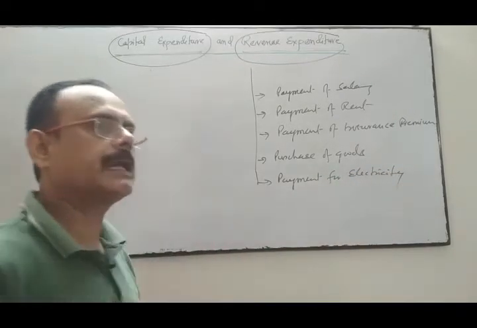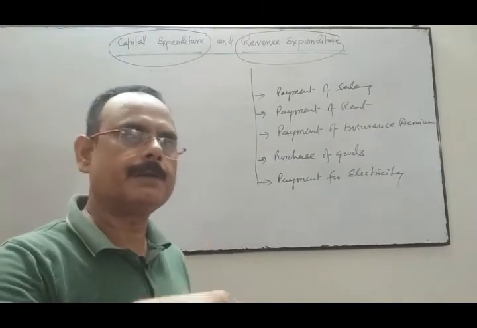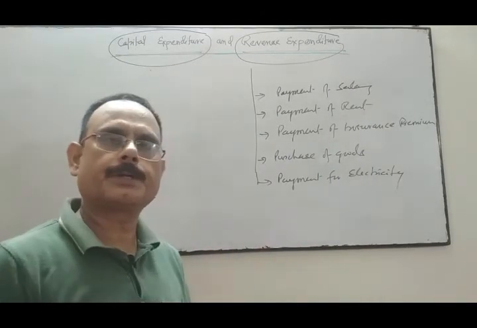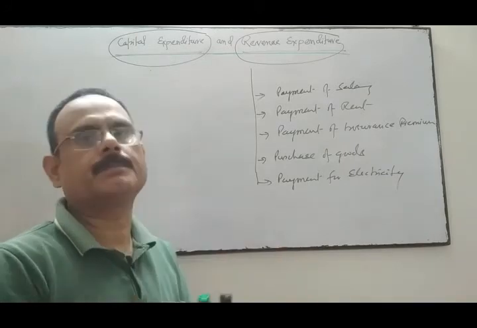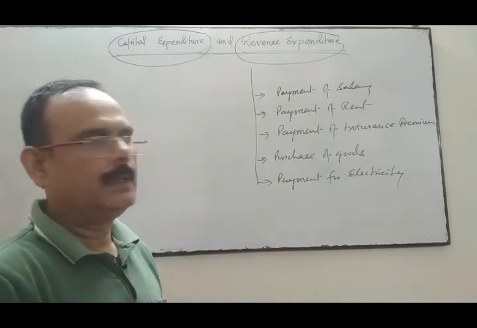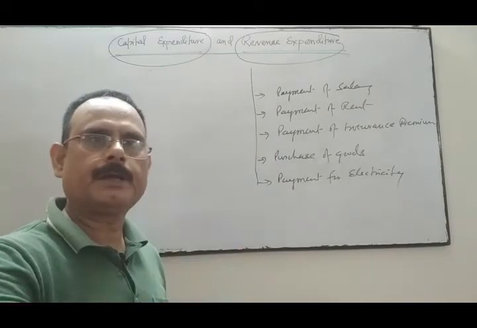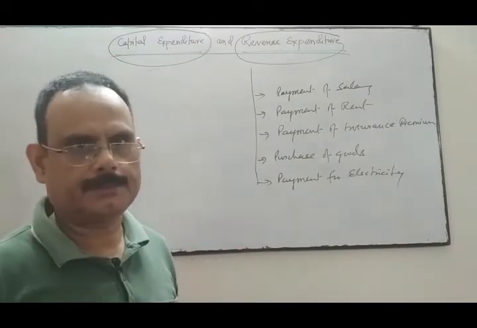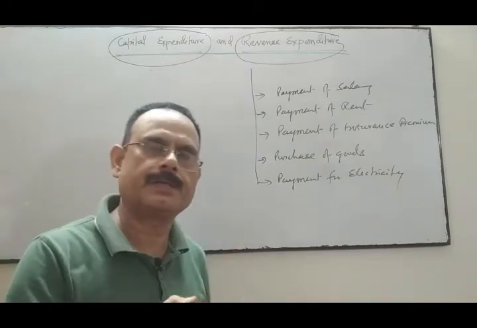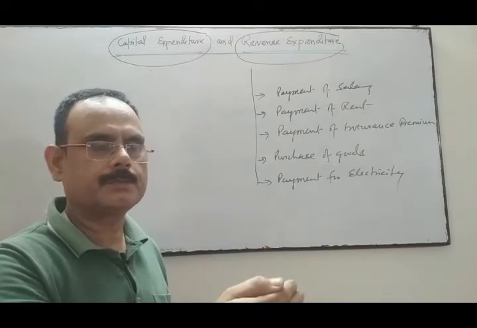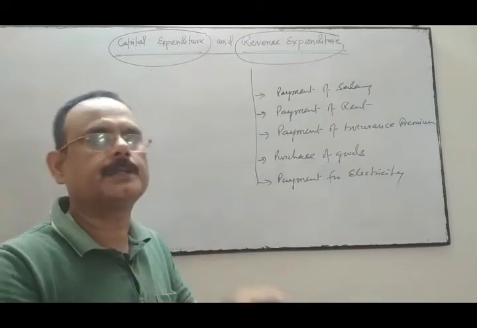So these are the revenue expenditure, repetitive expenditure, whose benefit is derived for a particular period of time, for 12 months only. These expenditure do not increase the profit, but maintain the profit. These revenue expenditure are not going to increase the profit, but we are doing it to maintain the profit.